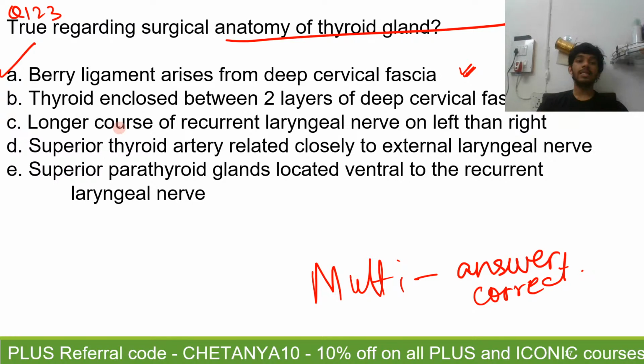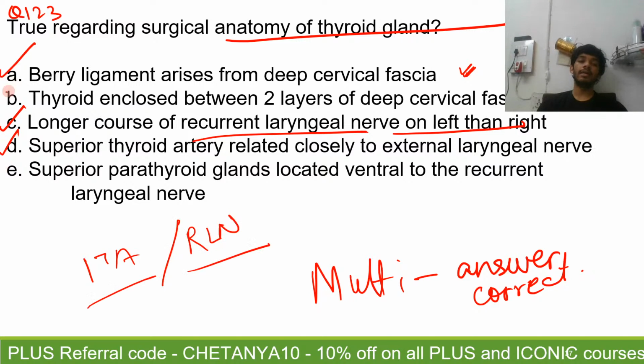See, longer course of the recurrent laryngeal nerve on the left than on the right. This is true. Why? Because on the left it has to curve around the ligamentum arteriosum, and on the right it has to curve around the subclavian artery. A, C are true. Then what about D? Yes. The superior thyroid artery is related closely to the external laryngeal nerve. The inferior thyroid artery is closely related to the recurrent laryngeal nerve. So this is one thing that you have to remember. A, C, D. Then E is incorrect. Superior parathyroid glands are located ventral to the recurrent? No, they are located dorsal. All right.